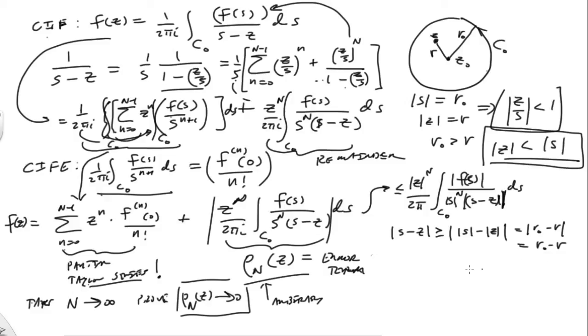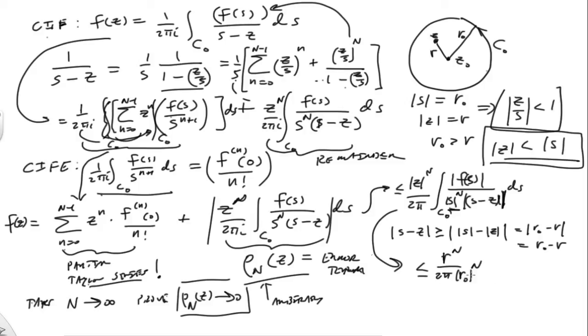Okay, and so I can redo this again and make this even bigger still. And that becomes r to the n all over 2 pi, and then we have an r naught also to the n, from this term right there, and that's going to move outside of the integral now because it's a constant.